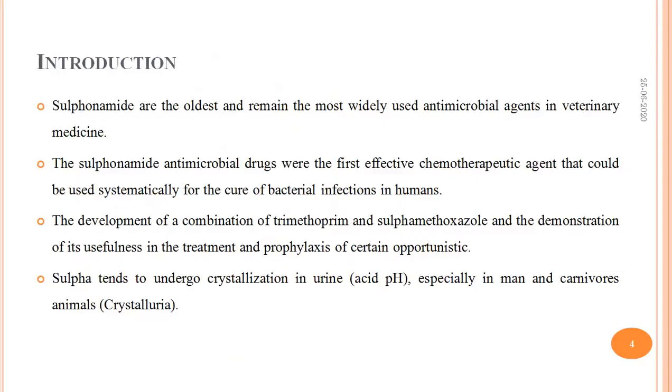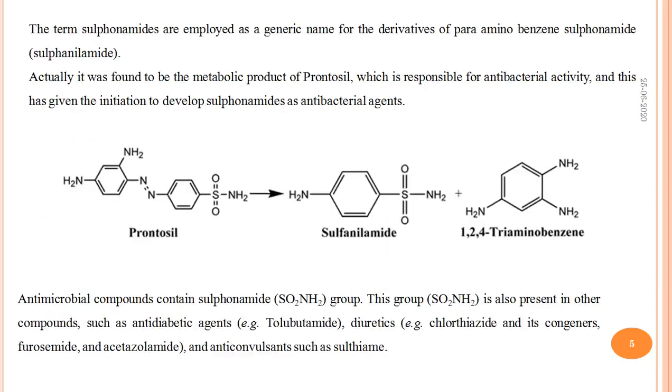Introduction to sulfonamide: it is an antimicrobial drug, the first effective chemotherapeutic agent that could be used systemically to cure bacterial infections in humans. This is also used in veterinary medicines. These drugs are used in combination with trimethoprim, and the combination is known as cotrimoxazole. The term sulfonamide is employed as a generic name for the derivatives of para-aminobenzene sulfonamide.